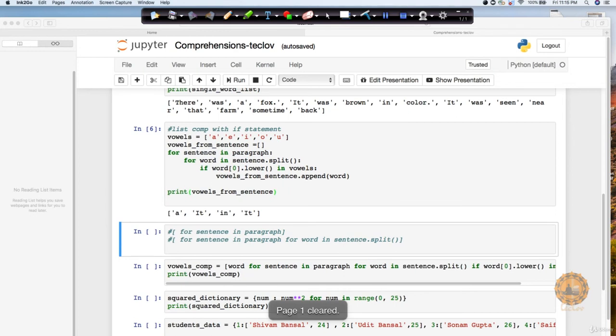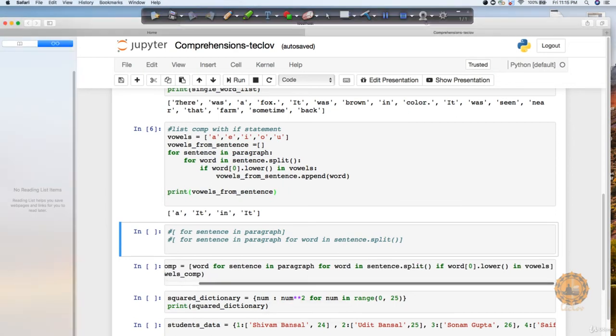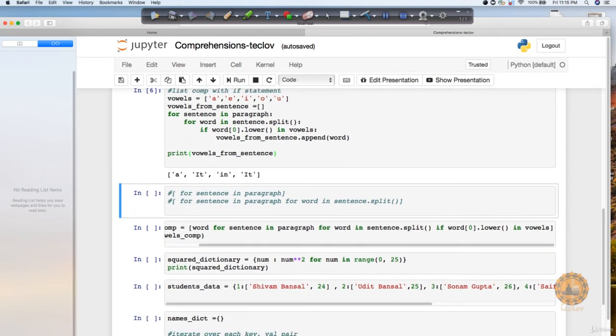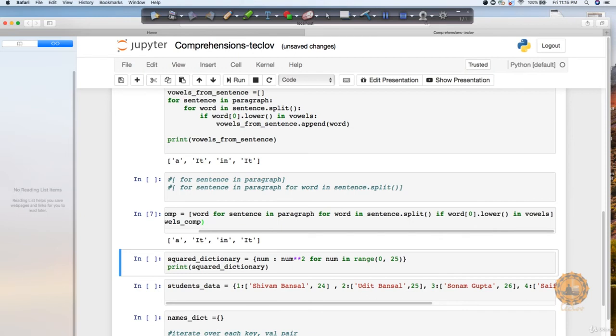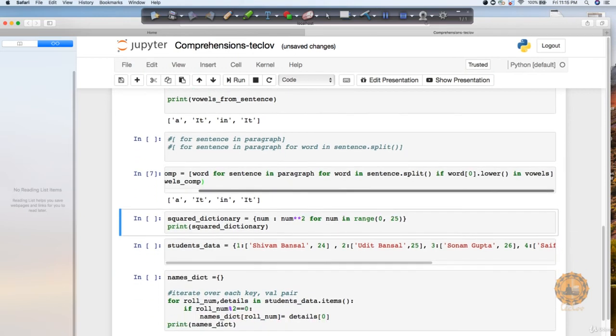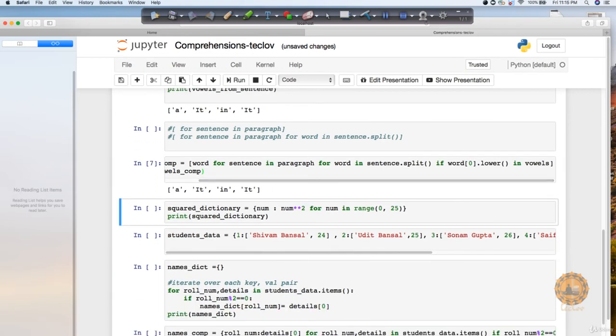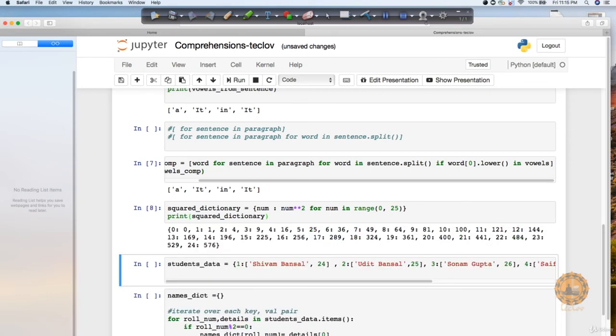Just let me show you here on the right hand side as well. So you can see that I'm basically putting the same sentence. Let's execute this. So we got exactly the same output. Similarly, we can perform other operations, like here you can see I want to, let's say, square the values, and I can easily do that for all the values from 0 to 25, which is going to take 0 to 24, and square each of the values here.